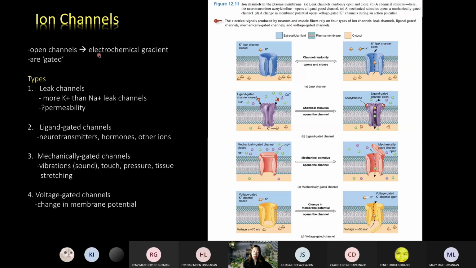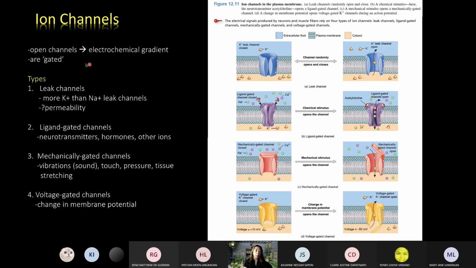In passive processes, you have diffusion, osmosis, facilitated diffusion, simple diffusion, filtration. So substances move from an area of higher concentration to an area of lower concentration. The same case is true here. So when the channels are open, the substances move down their electrochemical gradient. They move from an area of higher concentration to an area of lower concentration, together with their charges.